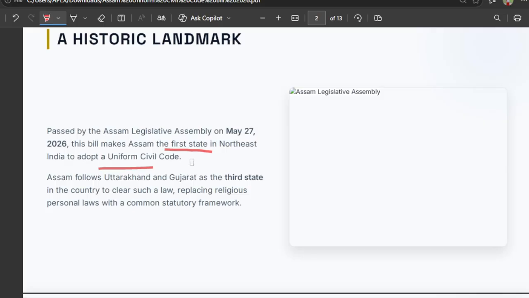In India it's the third, so don't get confused here. But in the Northeast it's the first state. In India, Assam follows Uttarakhand and Gujarat. Uttarakhand is the first state, second is Gujarat, and third is our Assam.